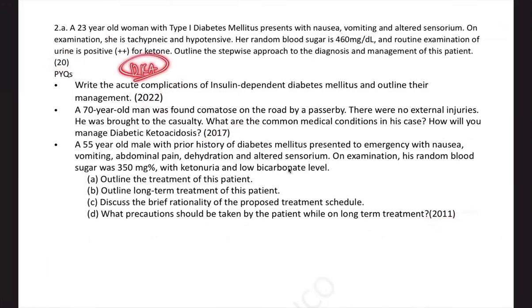And in the course of regular test series and everywhere, wherever I asked a question, I predicted a question on diabetic ketoacidosis. But it's very important that you write a stepwise approach to the diagnosis and management. Okay, you can't just jump into the management. First you have to have an approach to the diagnosis. How are you going to approach, how are you going to rule out the differential diagnosis, and what are all the steps in management? First we hydrate, then we start insulin, then if needed we'll add glucose, we'll check for the potassium level. So each step is important.